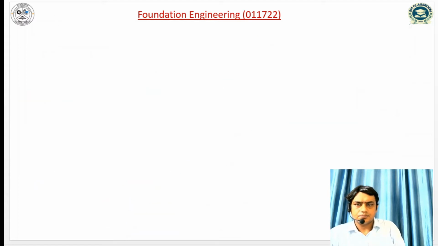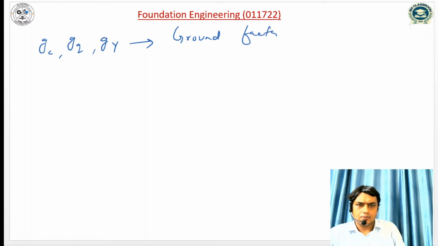Similarly, gc, gq, and g gamma are the ground factors, and bc, bq, b gamma are the base factors.